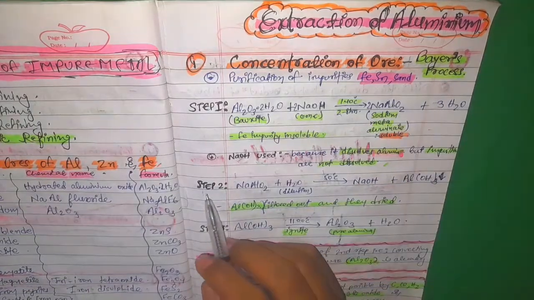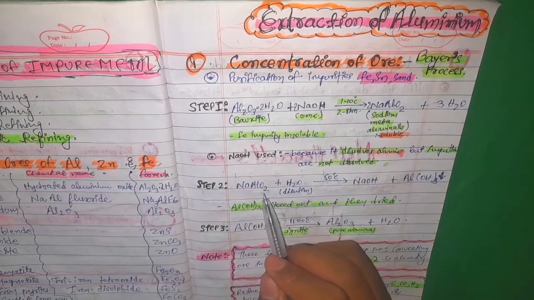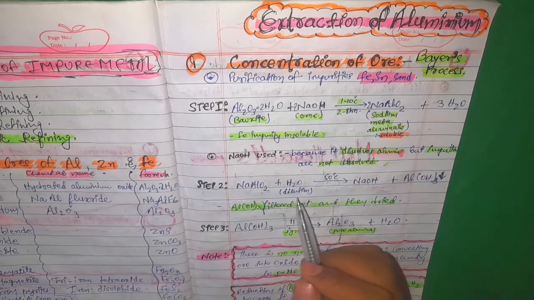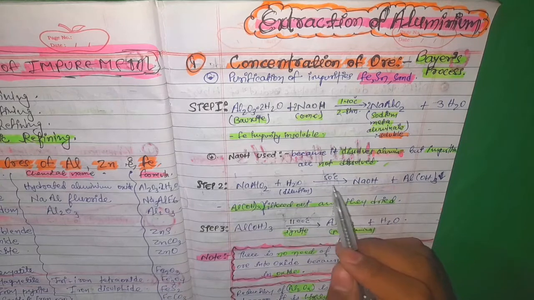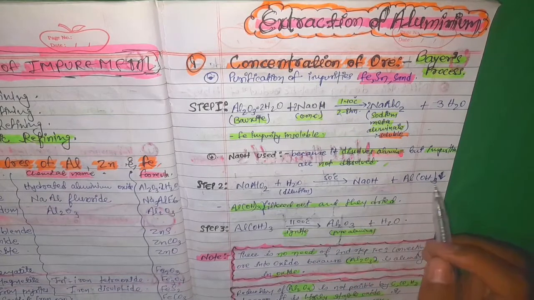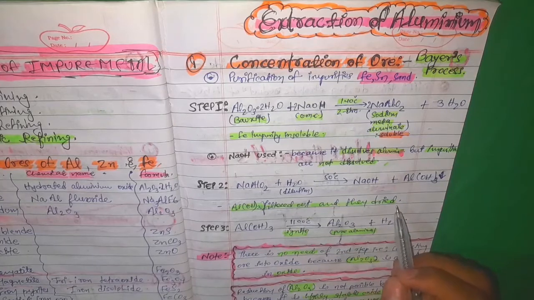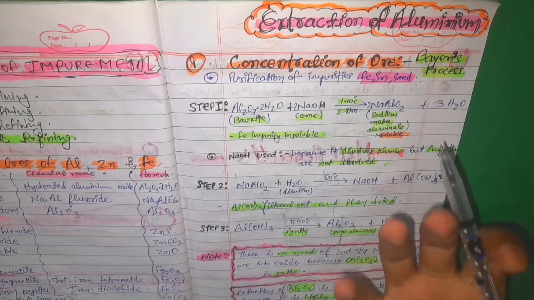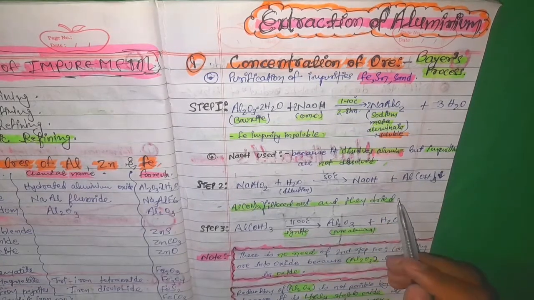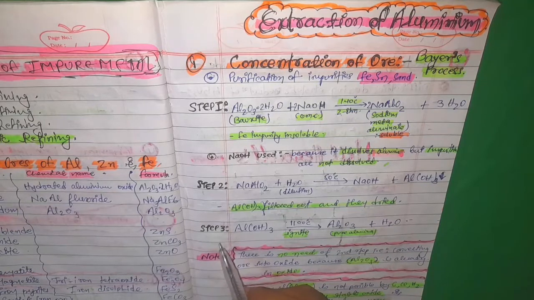Now in step 2, the sodium metaluminate that we filtered out was diluted with water at 50 degrees Celsius. Heat was reduced to give sodium hydroxide plus aluminium hydroxide. The aluminium hydroxide was filtered out, and then dried in the sunshine for 2 to 3 hours. It was dried up, and then step 3 was done.